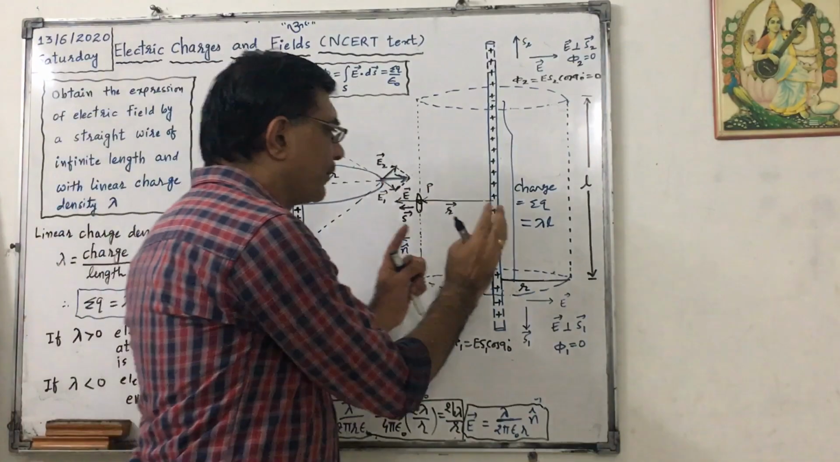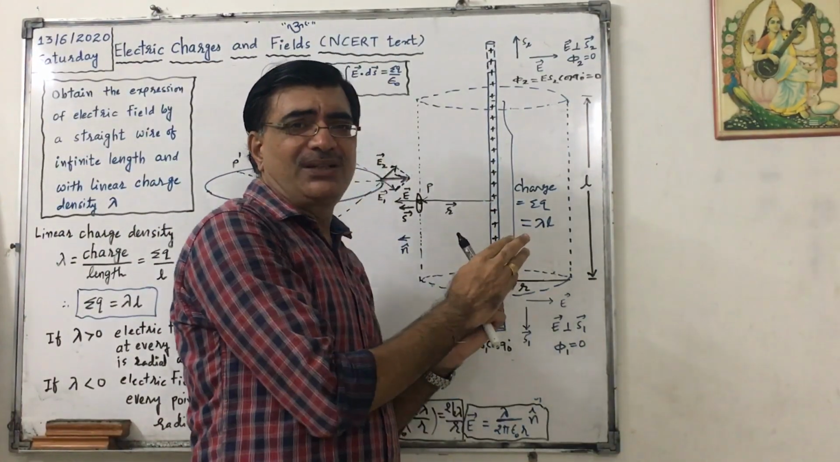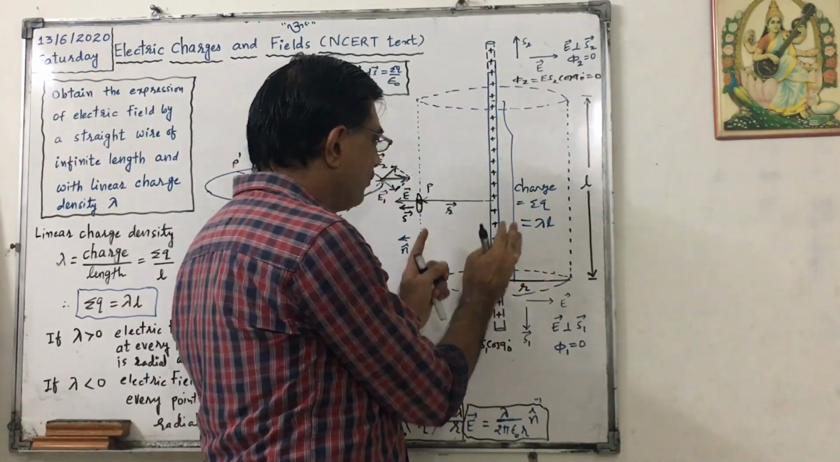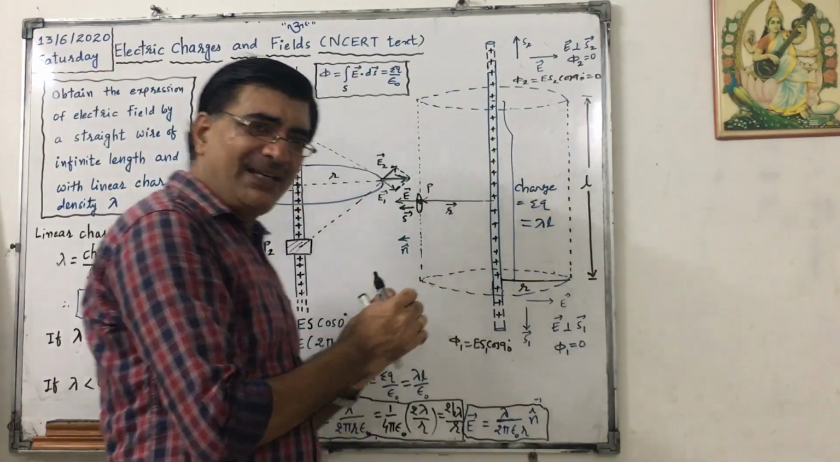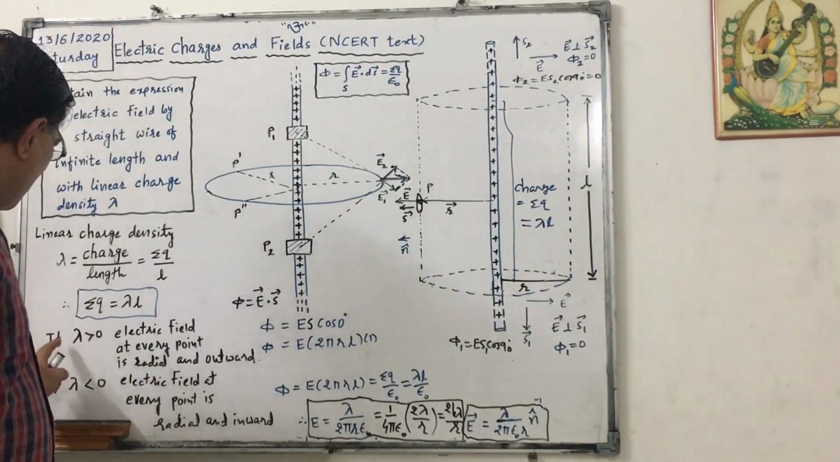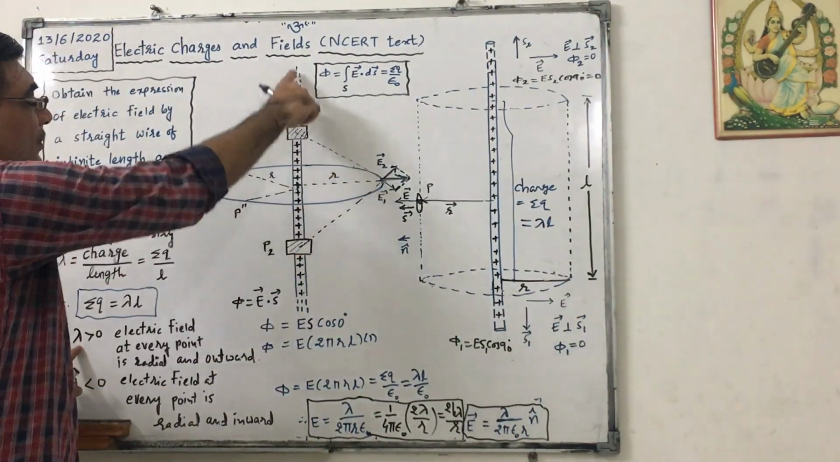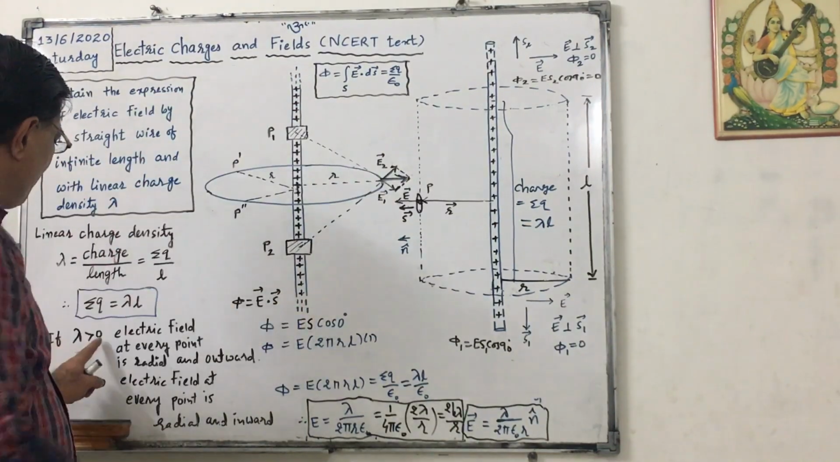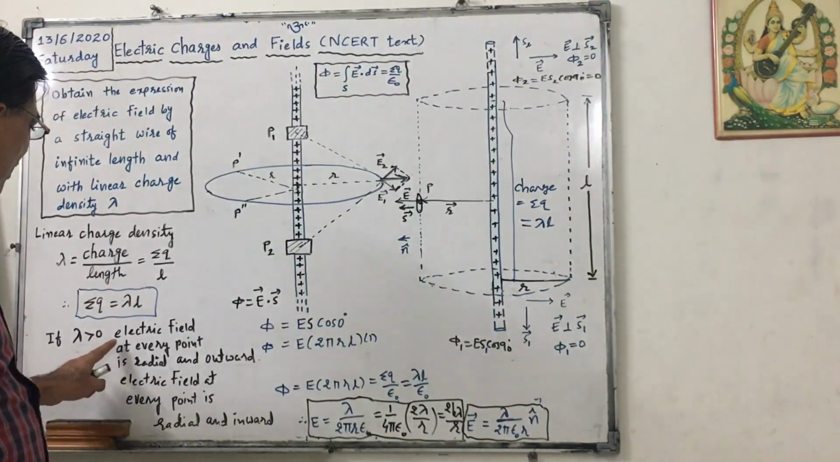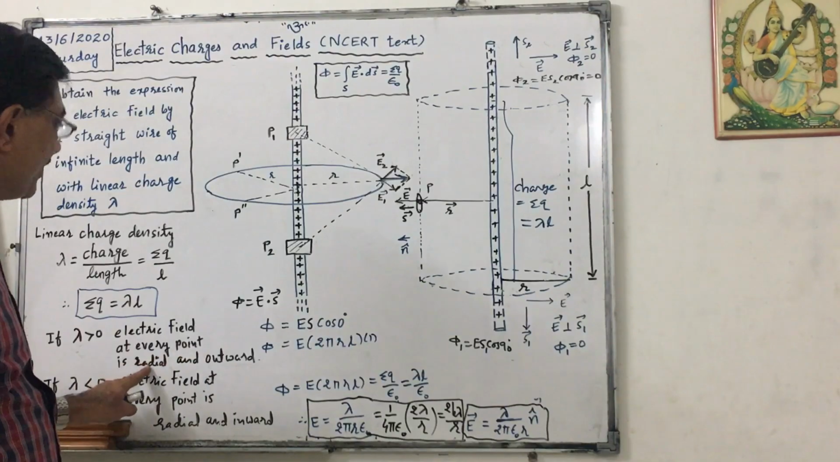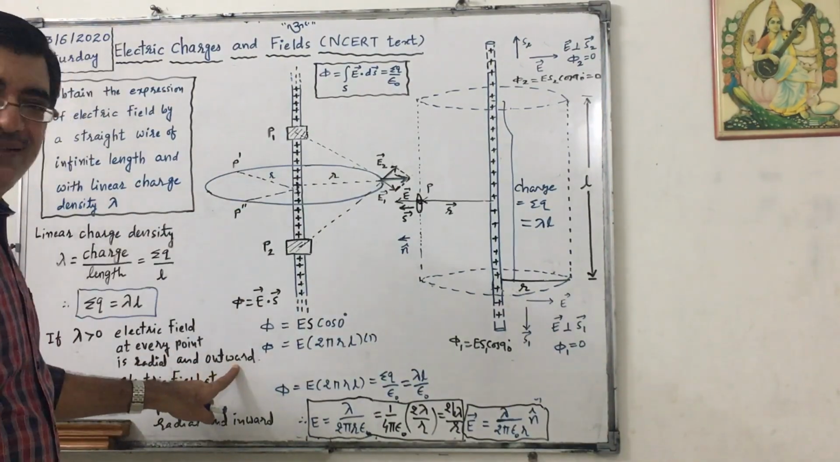Now we are obtaining the formula for the electric field. So we have to consider this figure. Okay? See here, we have taken positive charge, so lambda will be positive. If lambda is positive, electric field at every point is radial and outward.